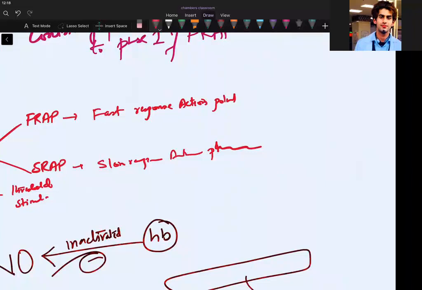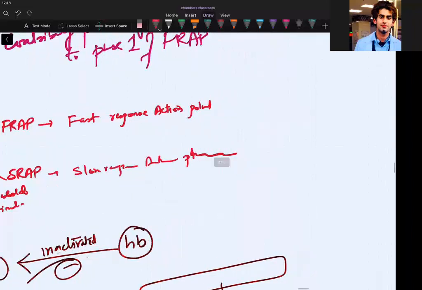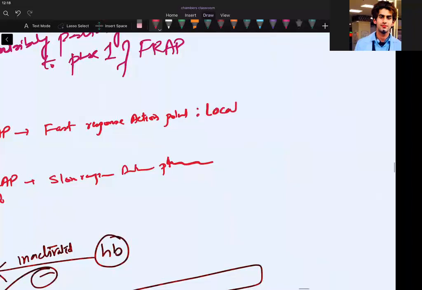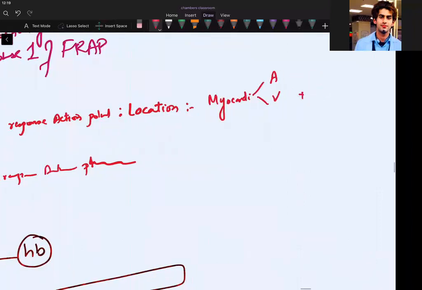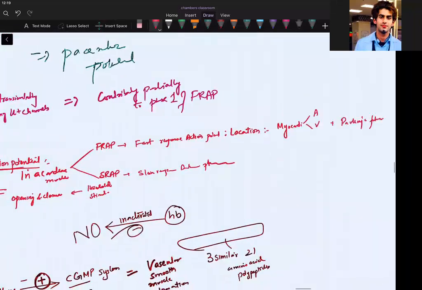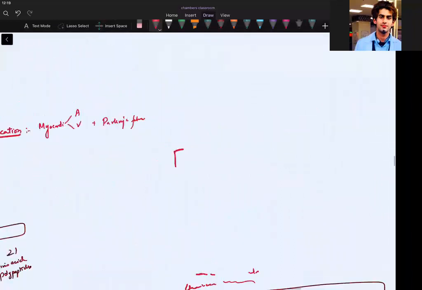Fast response action potential means this type of action potential, you should know the location, which places in the heart, because we are talking about the heart. Location is myocardium. You have atrial myocardium, you have ventricular myocardium, and Purkinje fibers. Now let me take you to the concept of FRAP.